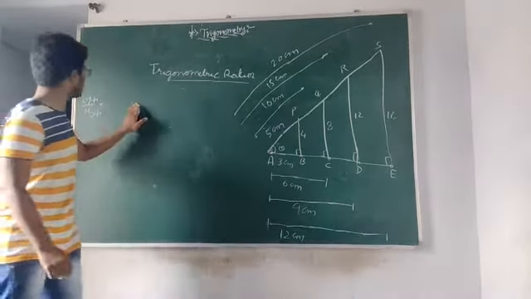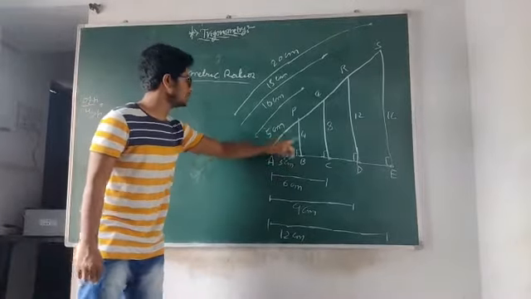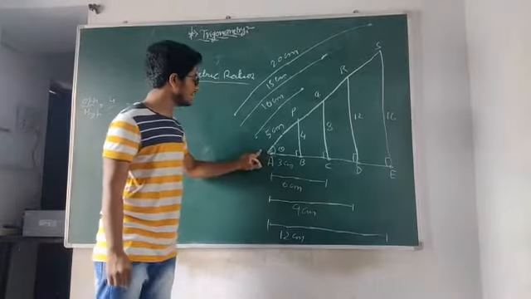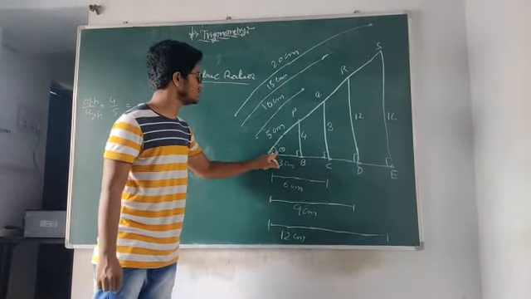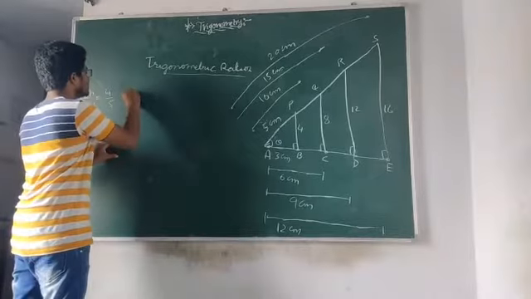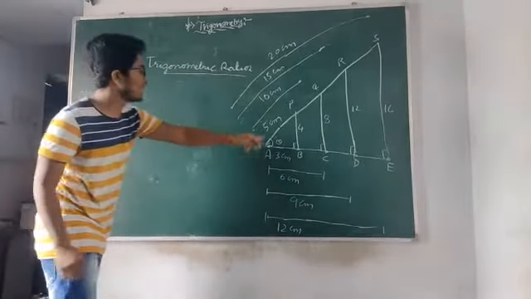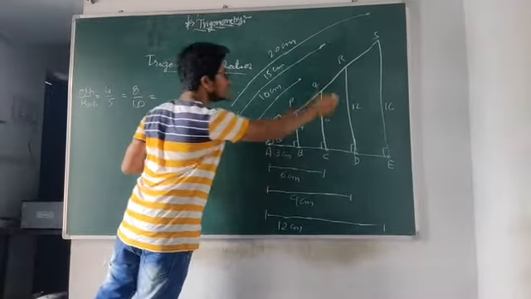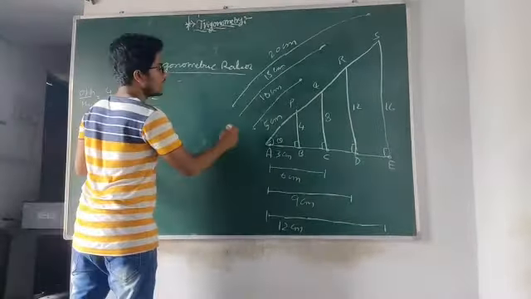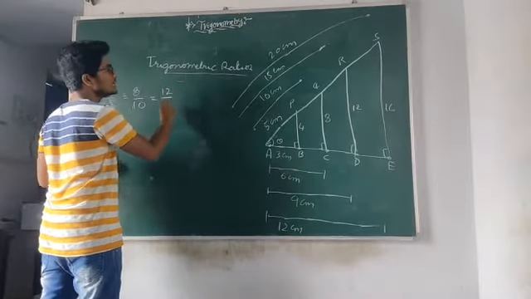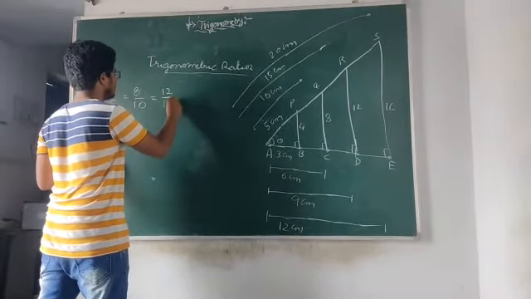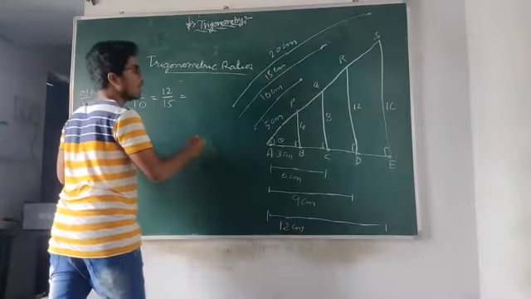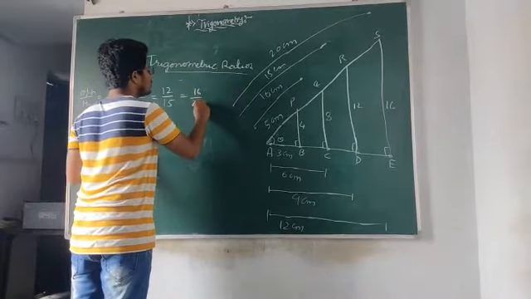In triangle ABP, the opposite side is 4 centimeters and the hypotenuse is 5. In triangle ACQ, with respect to this theta, 8 centimeters is the length of the opposite side and the hypotenuse is 10 centimeters. In triangle ADR, we get opposite side as 12 centimeters and hypotenuse as 15 centimeters. Now with respect to AES, the opposite side is 16 and the hypotenuse is 20.